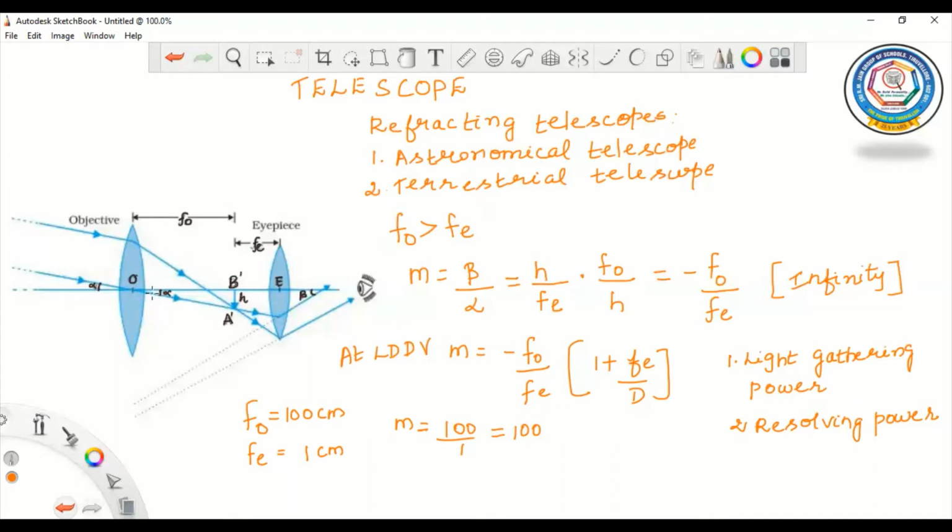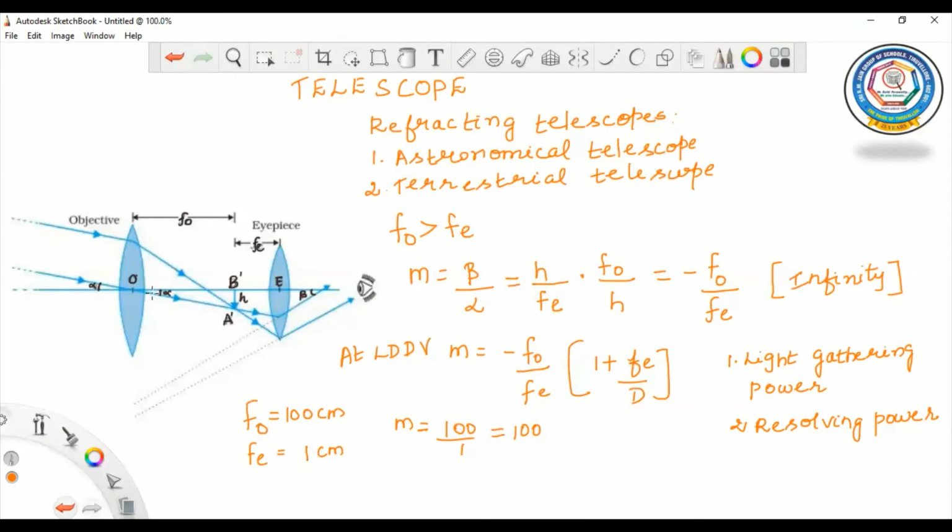So, when we use such big lenses, it will be very difficult to make and support them by their edges. Further, it is rather difficult and expensive to make such large sized lenses which form images that are free from any kind of chromatic aberrations and distortion.